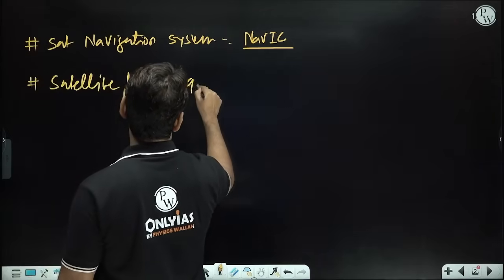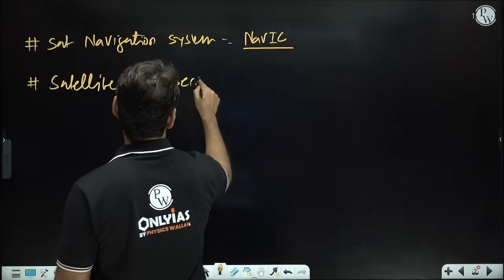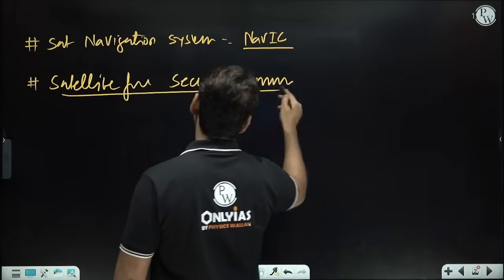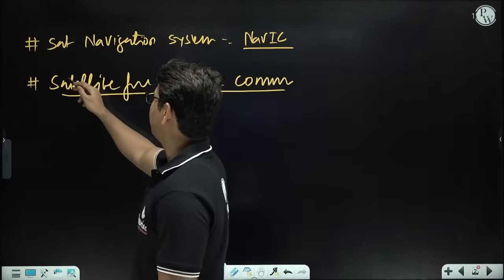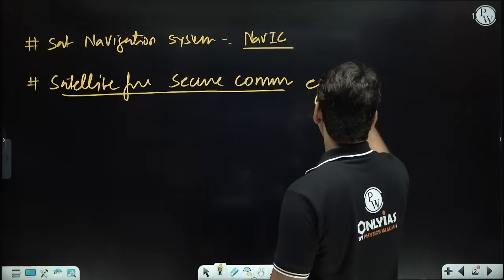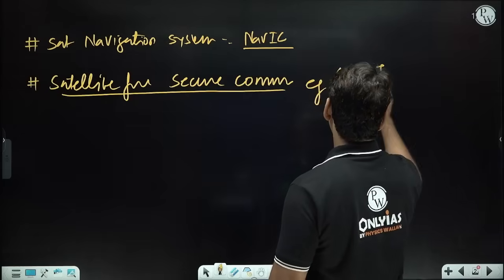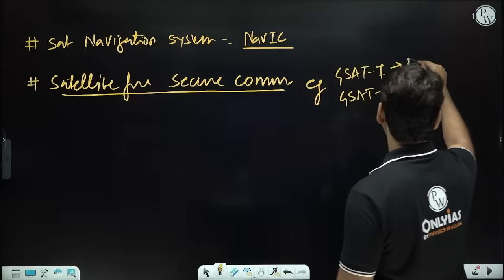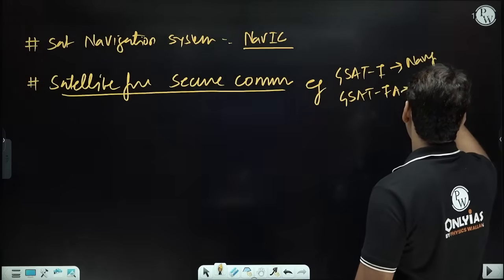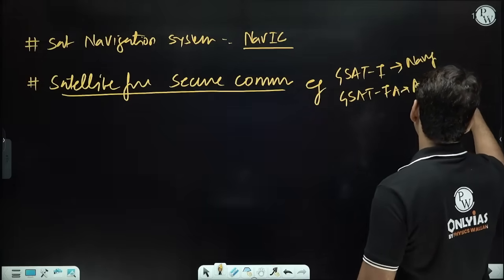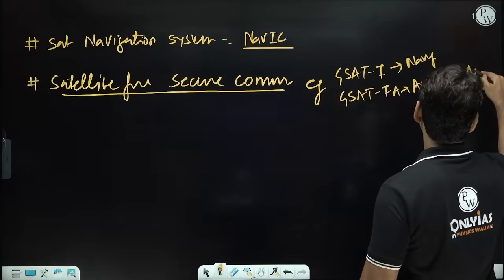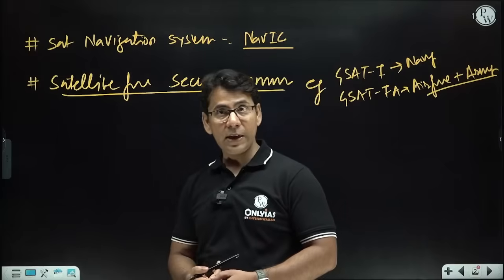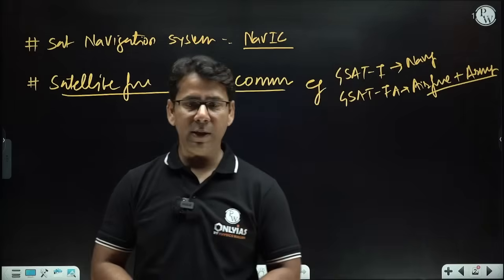Moreover, we have satellites for secure communication. India has launched many satellites for secure communication. The example that we can give is GSAT 7 and GSAT 7A. GSAT 7 is for the Navy and GSAT 7A is being used by the Air Force, and some part of it is being used by the Army as well. So these are the defense communication satellites India has launched.